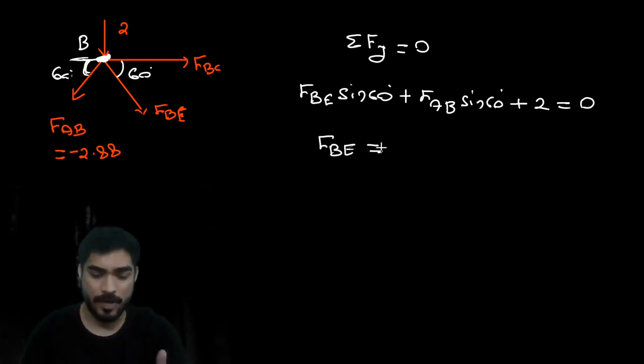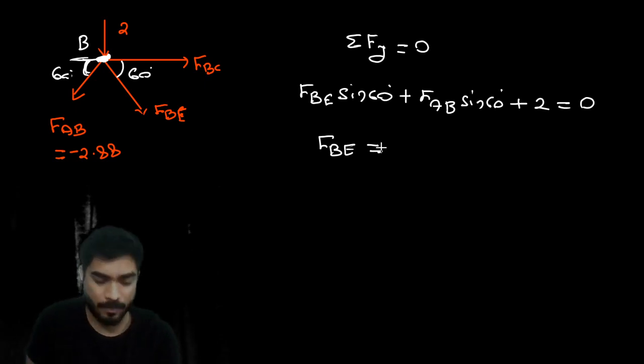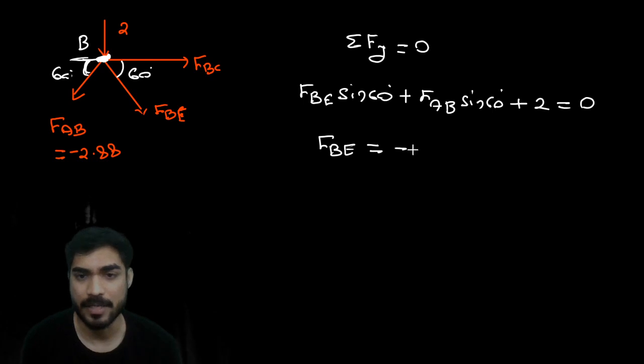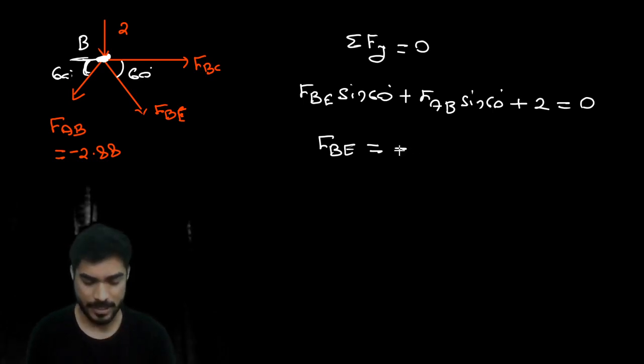How much will be FBE? 2 plus FAB sin 60, meaning 2 minus 2.88 sin 60, which is 0.494. Then 0.494 divided by sin 60 gives 0.57. Are you getting 0.57? And it will be positive or negative?